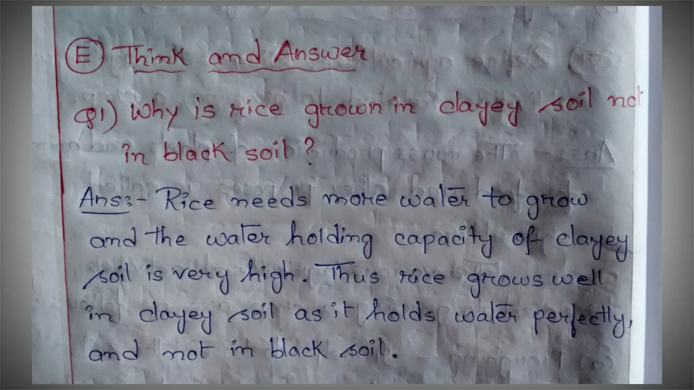Now come to E, think and answer. Question number 1. Why is rice grown in clay soil, not in black soil? Your answer is: rice needs more water to grow, and the water holding capacity of clay soil is very high as compared to black soil. Thus, rice grows well in clay soil as it holds water perfectly, and not in black soil.